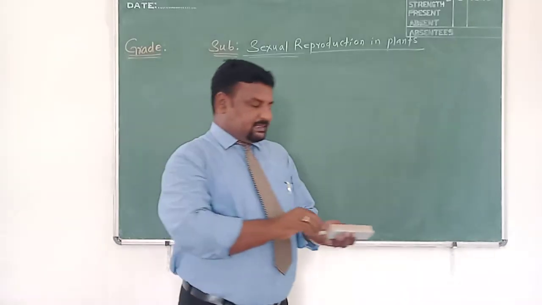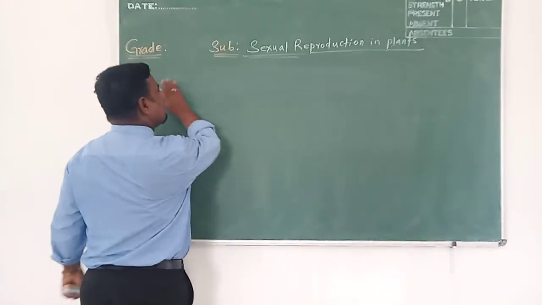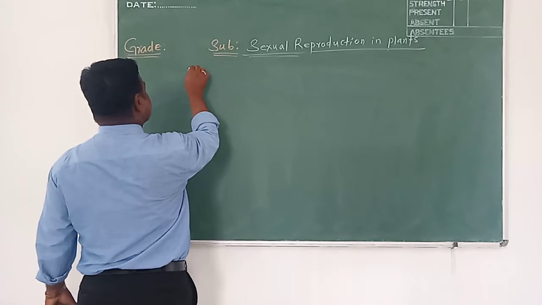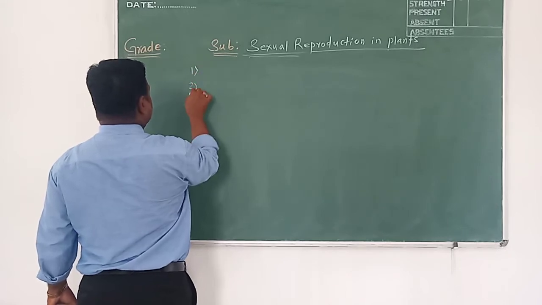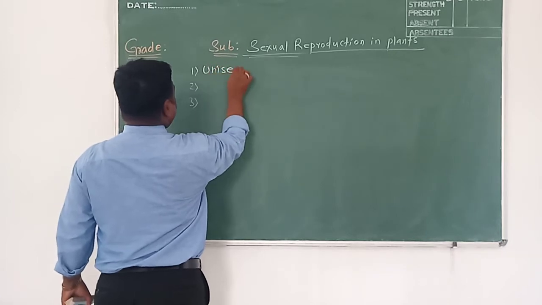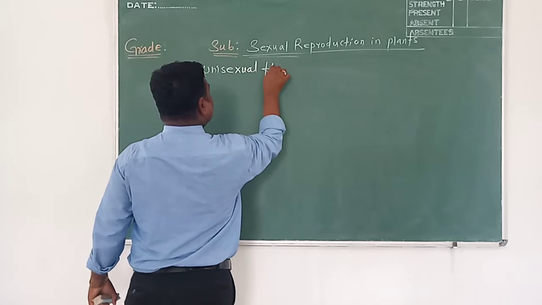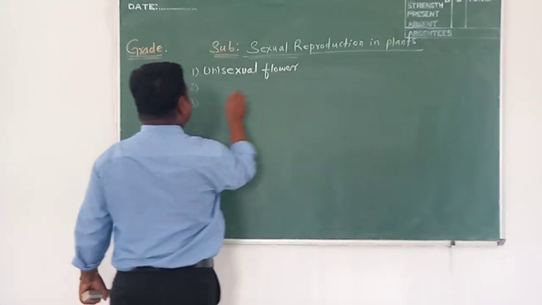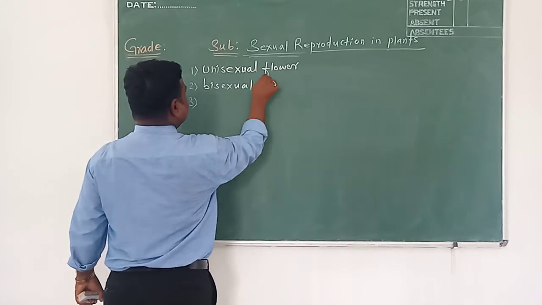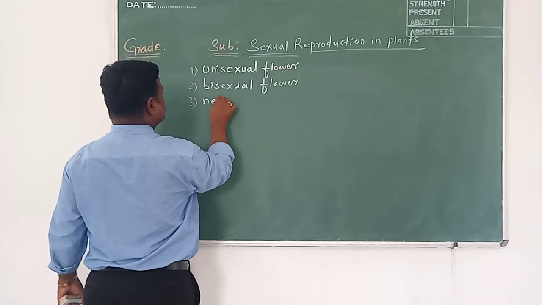Based on presence and absence of male and female parts, the flowers are divided into three categories: unisexual flower, bisexual flower, and the third one is neutral flower.